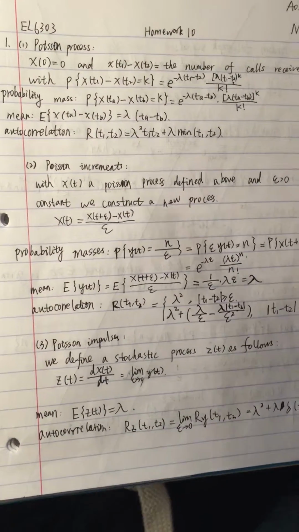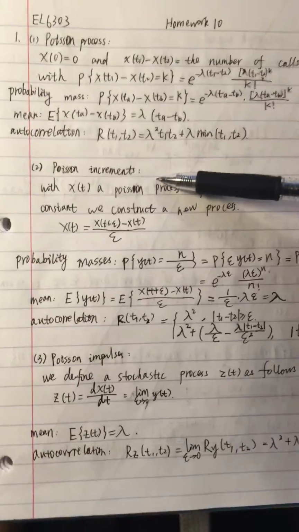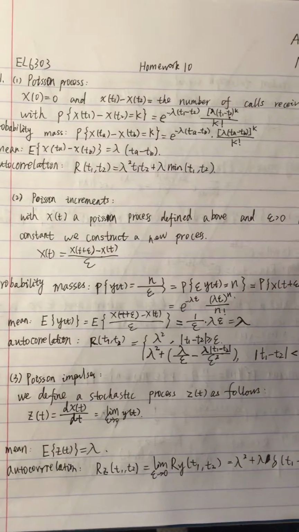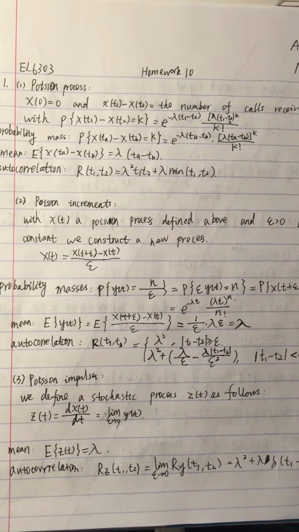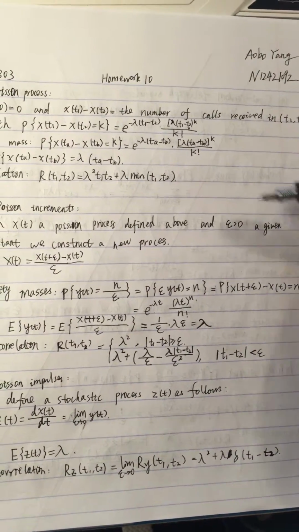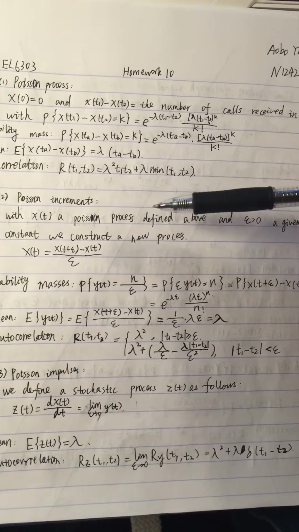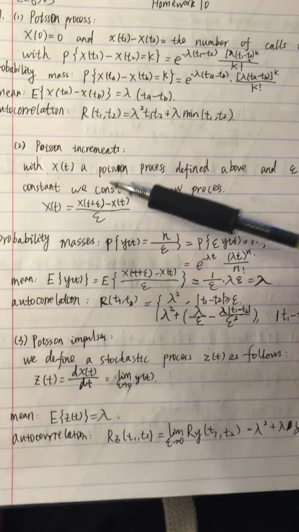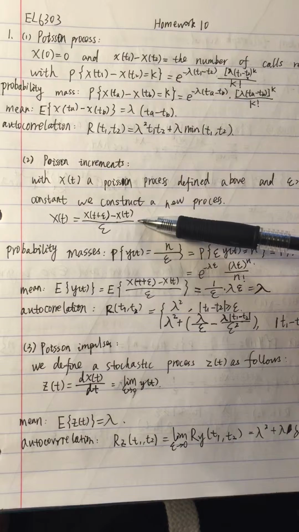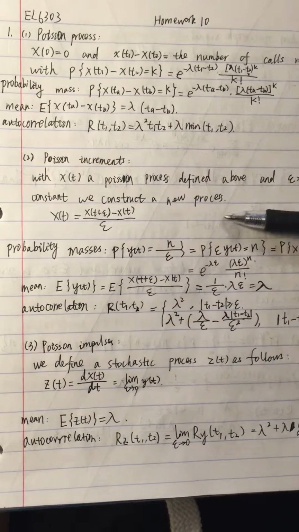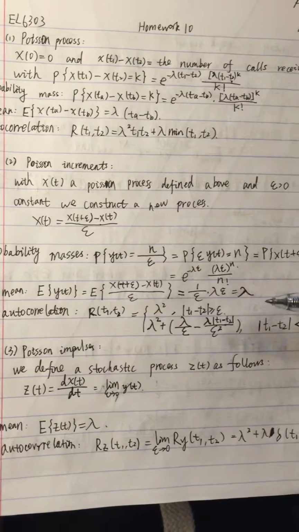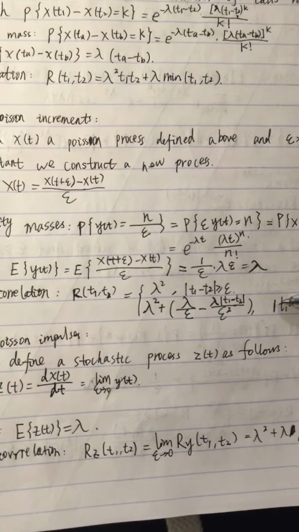As for the Poisson increments, X(t) is a Poisson process as defined above, and sigma is more than or equal to 0, given as a constant. We construct a new process, so we can easily find that Y(t) is equal to X(t plus sigma) minus X(t). So we can get that the probability mass function of this Poisson increment is this, and the mean is this, and the autocorrelation is like this.